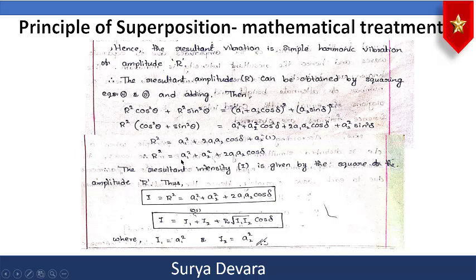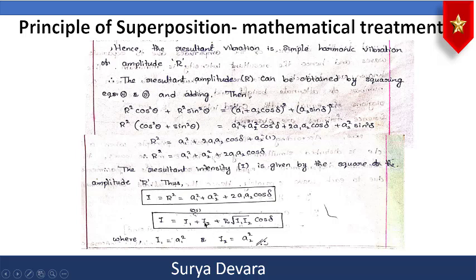So ultimately r square is equal to a1 square plus a2 square plus 2a1 a2 cos delta. And please remember this point that the square of the amplitude is represented by the intensity. So therefore directly intensity I is equal to r square is equal to a1 square plus a2 square plus 2a1 a2 cos delta. So that I is equal to, in the place of a1 square you can write it as I1, in the place of a2 square you can write it as I2.